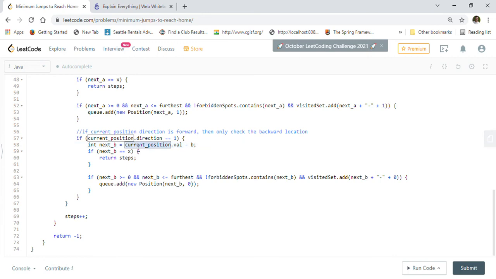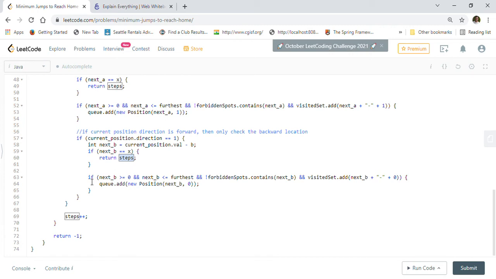So we will take the current position and subtract b, right? So we will get the backward position here. At the same time, once we get the backward position, the first thing we want to check is whether we are already reaching the destination, right? If we are reaching the destination, we just want to return the number of steps that we took so far, right?